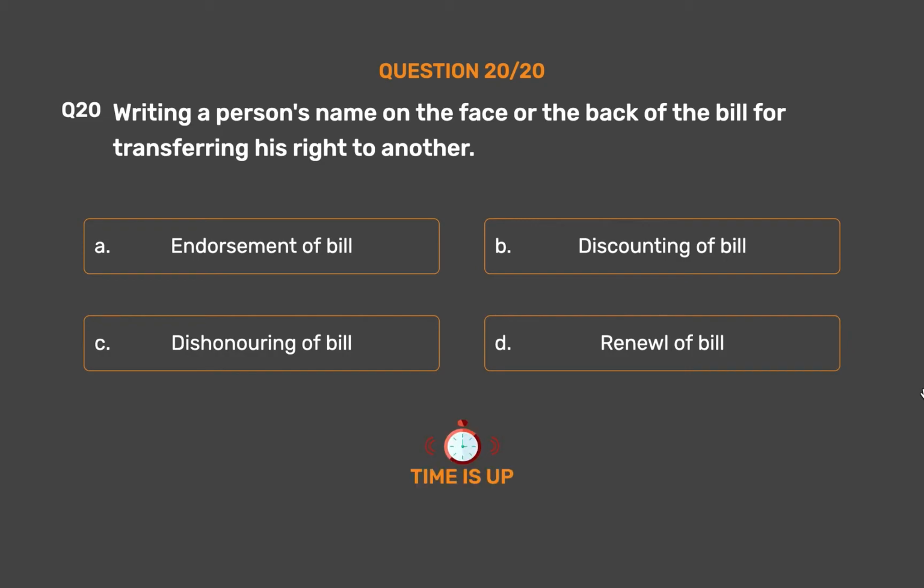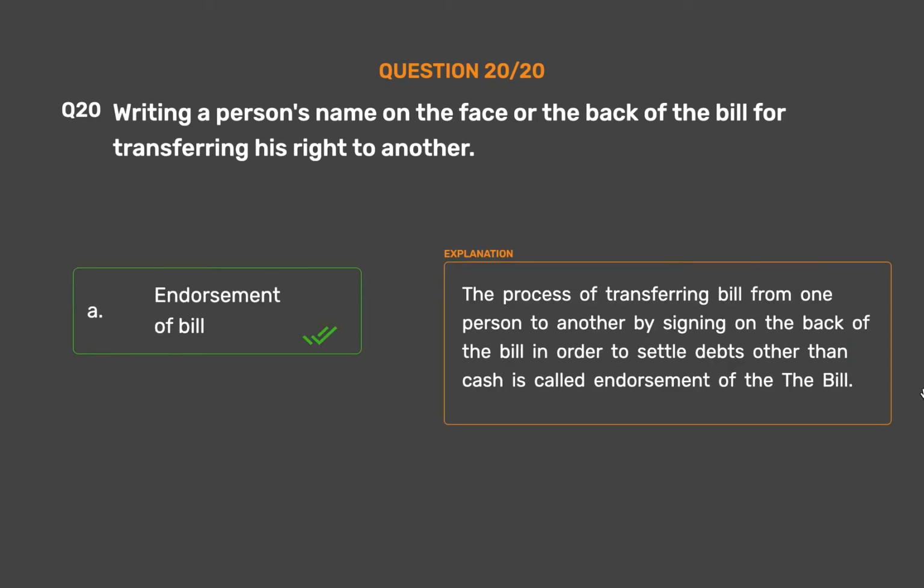The correct answer is option A, endorsement of bill. The process of transferring bill from one person to another by signing on the back of the bill in order to settle debts other than cash is called endorsement of the bill.